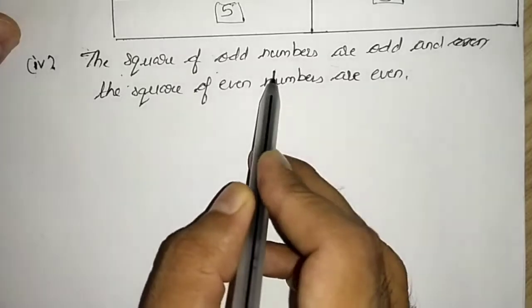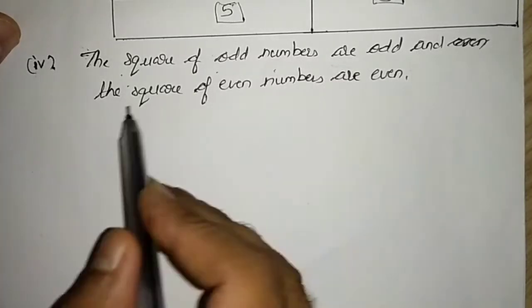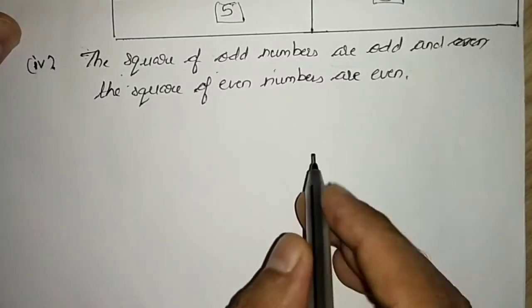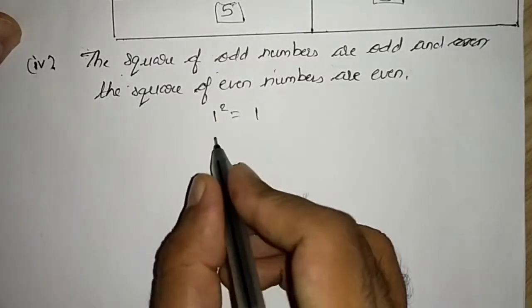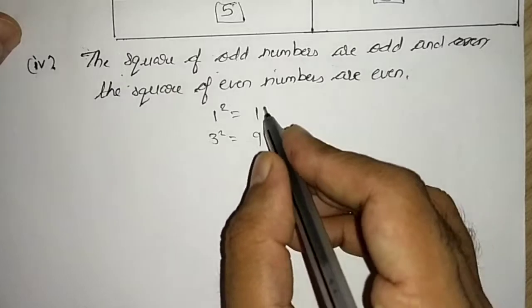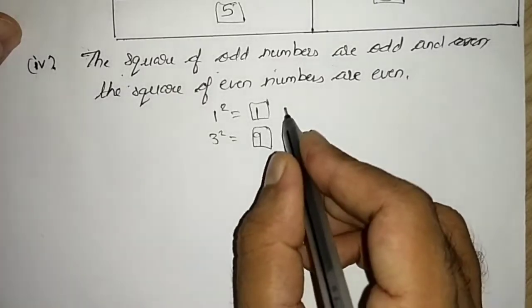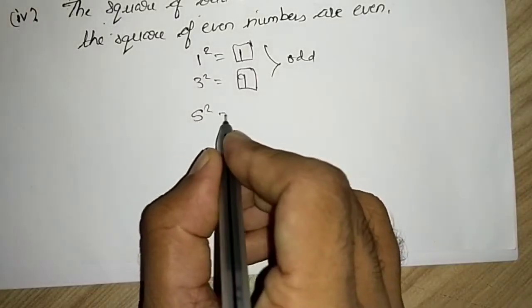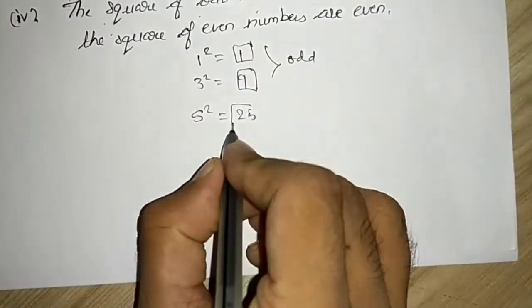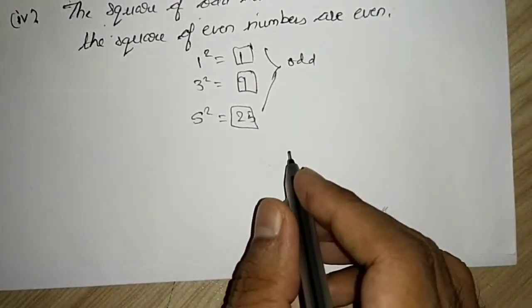Last property: the squares of odd numbers are odd and the squares of even numbers are even. If I take odd number 1, square, I will get 1. 3 square, I will get 9. 1 and 3 both are odd. Let us take 5. 5 square, 25. This is also odd.